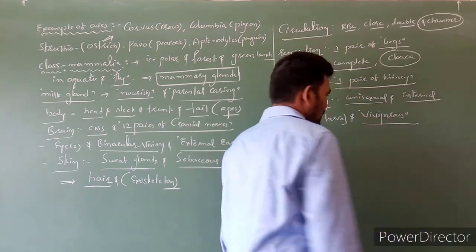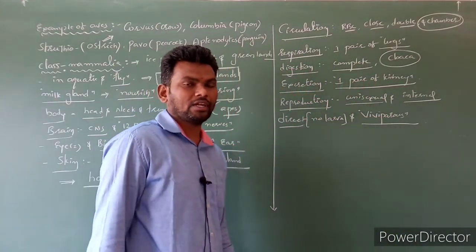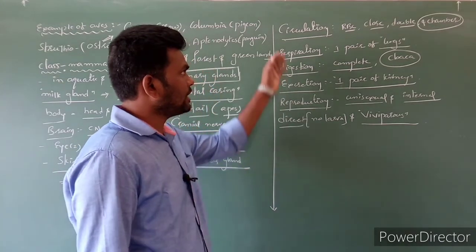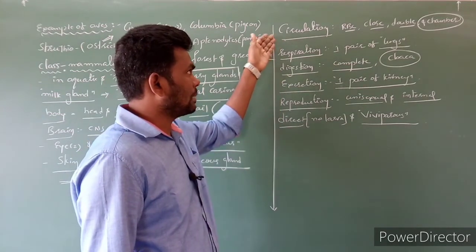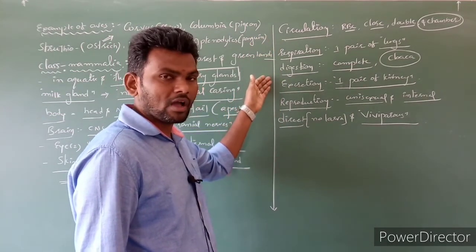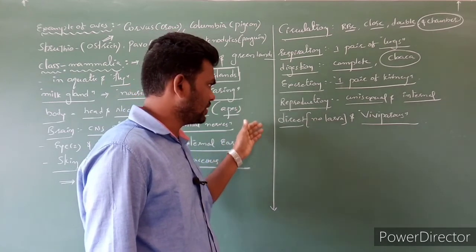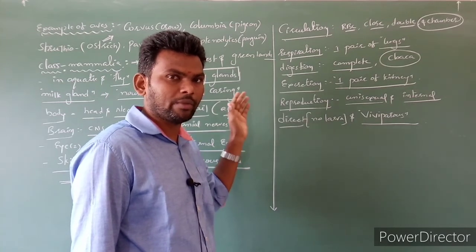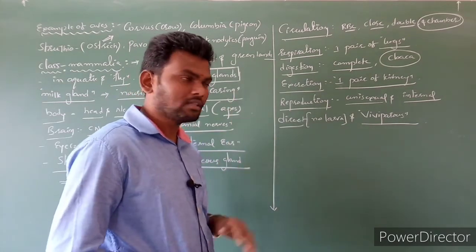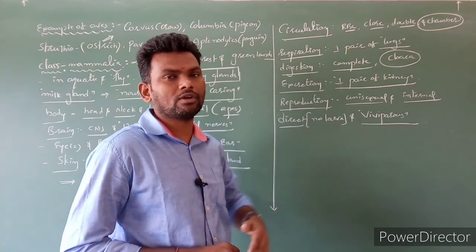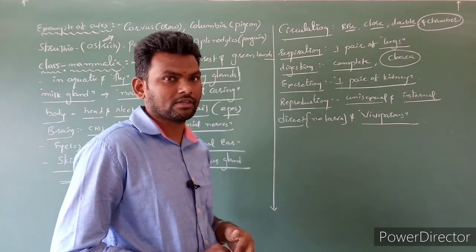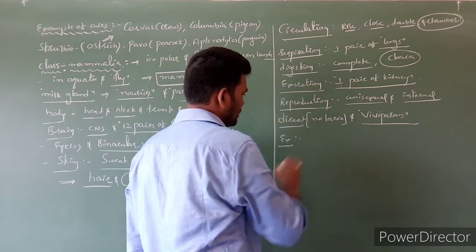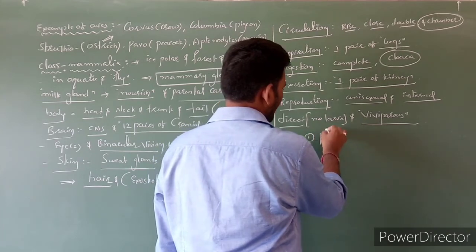animals. And in the 11th we have one complete unit, that is animal physiology. In animal physiology, each one is one chapter: circulation, respiration, digestion, excretion, osmoregulation, nervous system as well as endoskeleton. These are all separate chapters. Human physiology is one big chapter unit. In that, additional information we are going to discuss in human physiology. Clear?